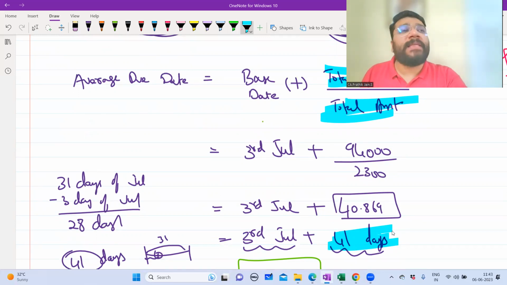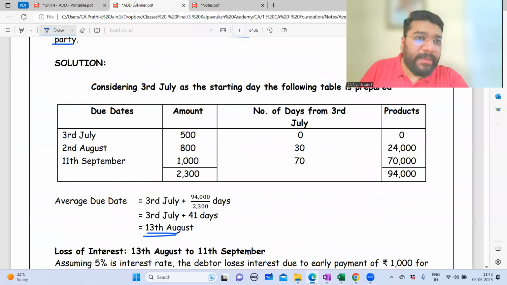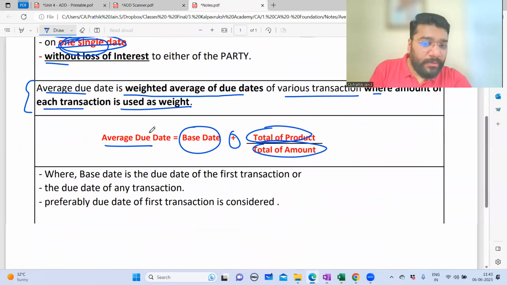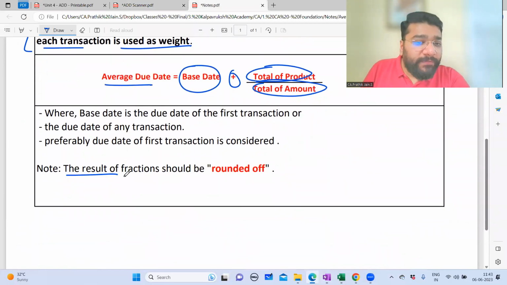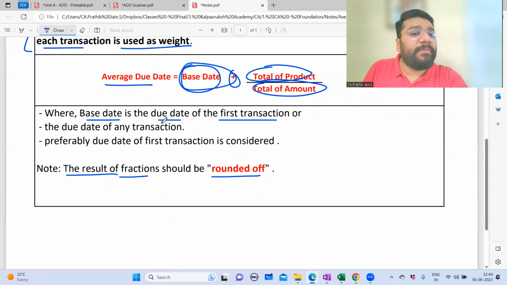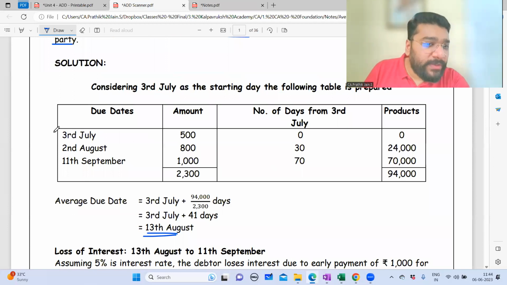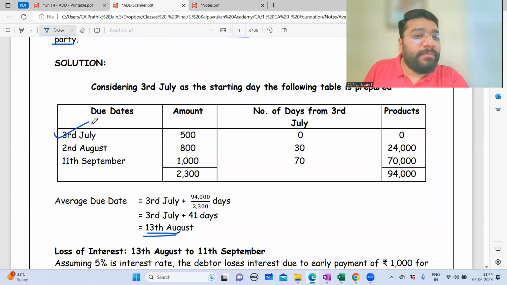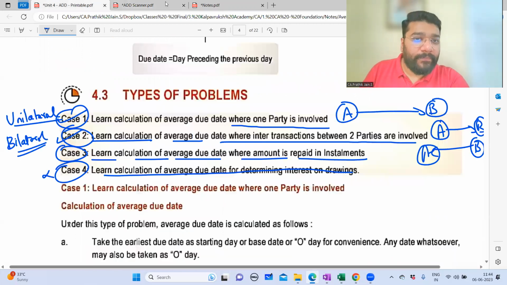We have to round off, guys. Please make a note. In the document, I have mentioned it here. The result of the fraction in the average due date should be rounded off. So in the formula, guys, base date is the due date of the first transaction. So we have taken base date, no? What is base date? Base date is the due date of the first transaction. Can I say here, in this question, this was the first transaction? So base date is nothing but the due date of the first transaction.